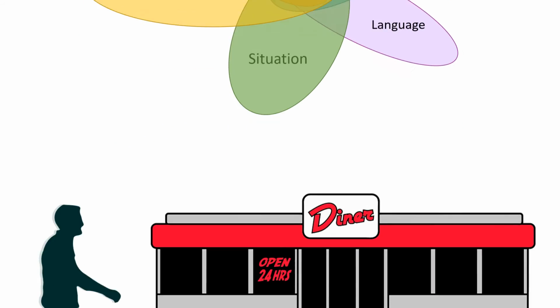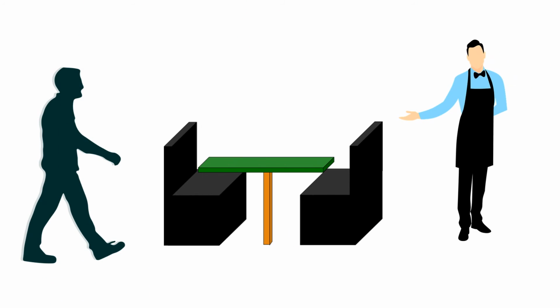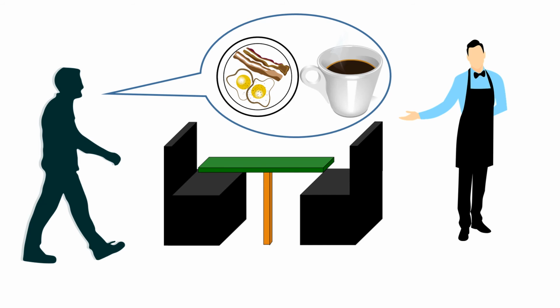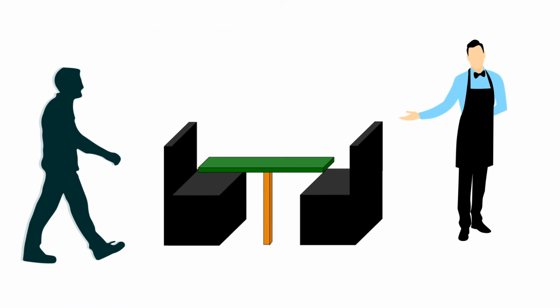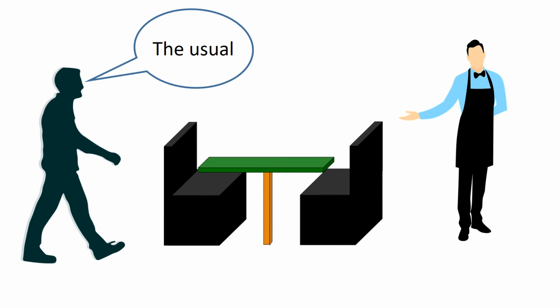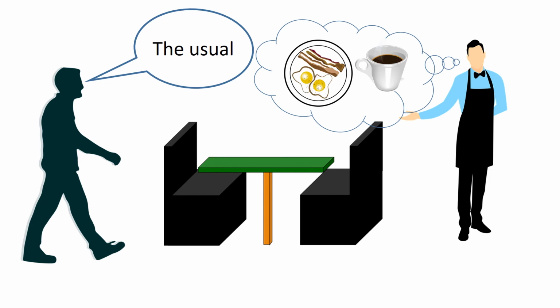To get a feel for this, think of a person who goes to the same diner every morning for 3 weeks and orders bacon, eggs, and coffee from the same waiter, then one day walks in and asks for the usual. What will the waiter think he is asking for? It's a safe bet that the waiter will infer that he wants bacon, eggs and coffee. Why is this? Did the word bacon, eggs, or coffee appear in the request? If not, how are those items understood to be part of this message? Where did this information come from?